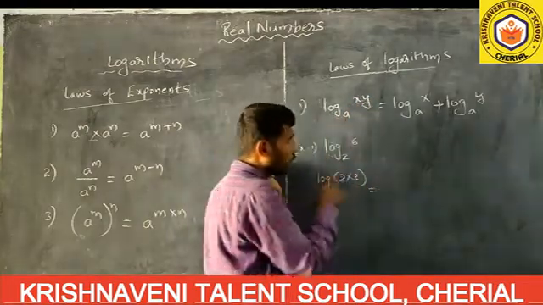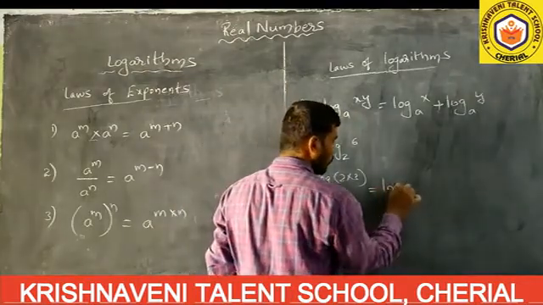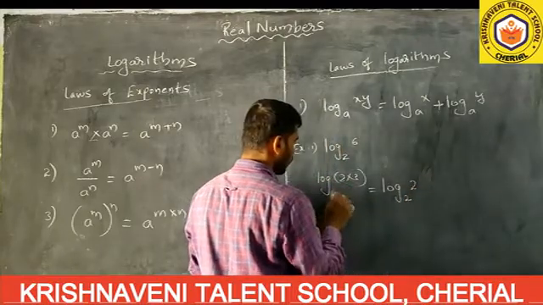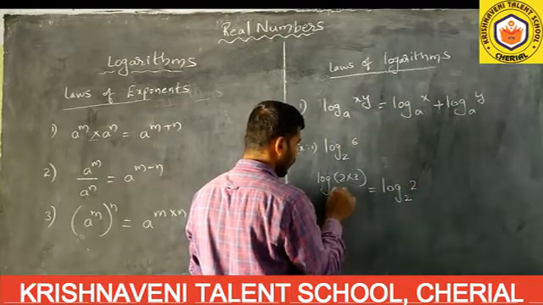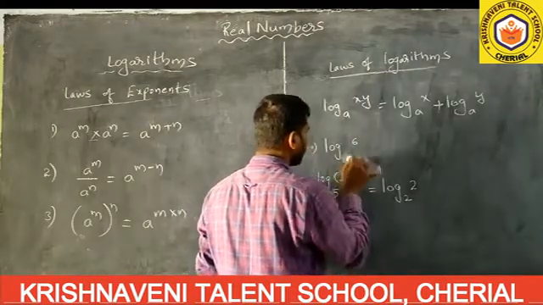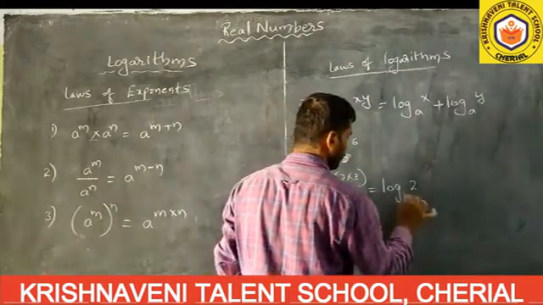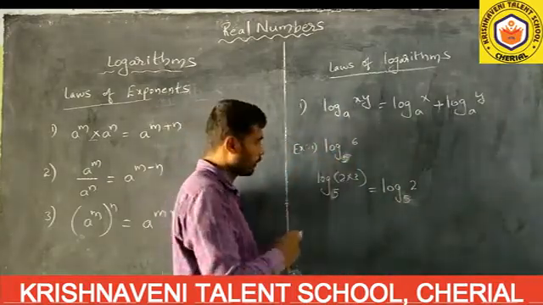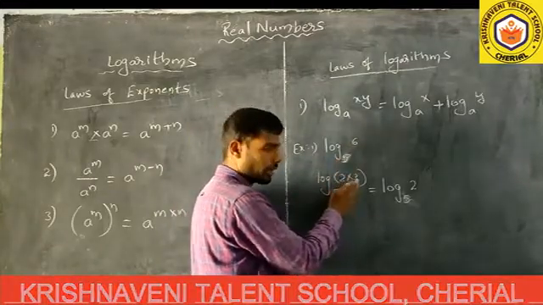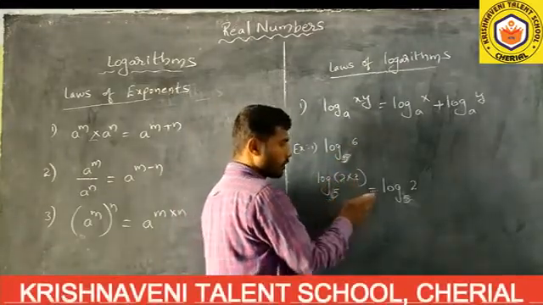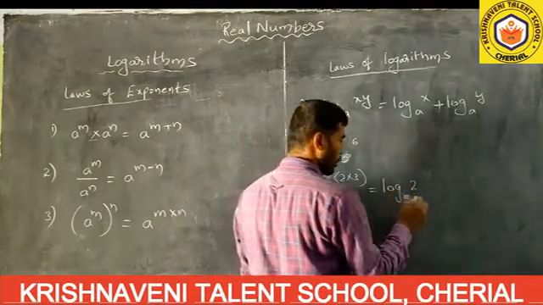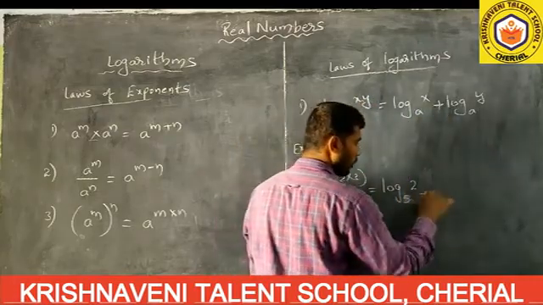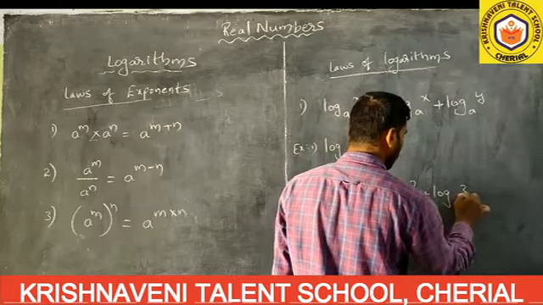Now how will you write? You will write it using this law. Or else I will take base 5. I am taking one example, log 6 to the base 5. How can you write it now? 6 you can write as 2 into 3: log 2 into 3 to the base 5. Now this equals log 2 to the base 5. Observe this law, in between them into is there, then it will become plus. Here you will write plus log 3 to the base 5.